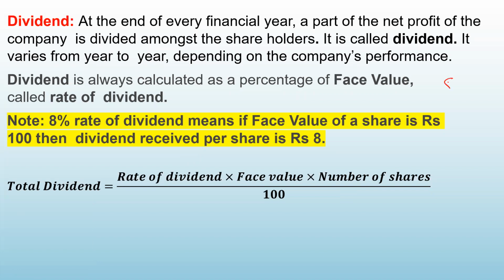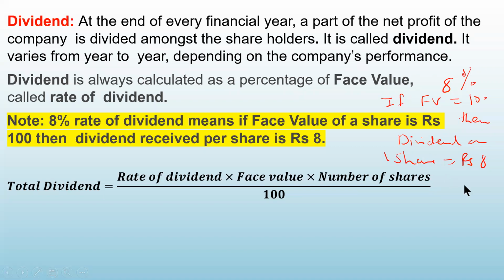8% dividend. So what is the meaning of 8% dividend? Percentage means 100. So if the face value is 100, then on one share, how much amount are you getting? Dividend on one share is rupees 8. That is the meaning of 8% dividend. I hope you are understanding. So on one share, you will get 8 rupees.